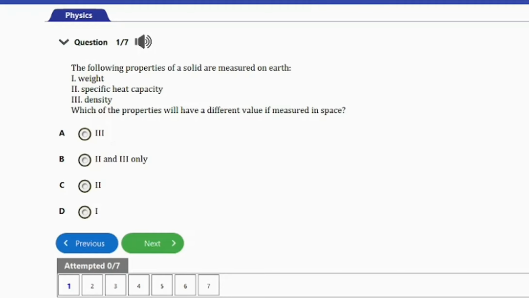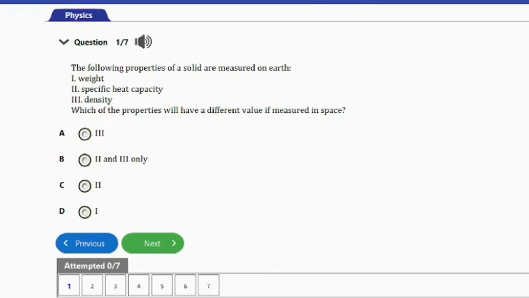We have A, III, B, II and III only, C, II, and D, I. The only property here that will have a different value if measured in space is I. That's because the force of gravity has an effect on weight, since weight is mass times acceleration due to gravity. So if measured in space where gravity does not have effect, then the value of the weight will change. And that's it for this question.